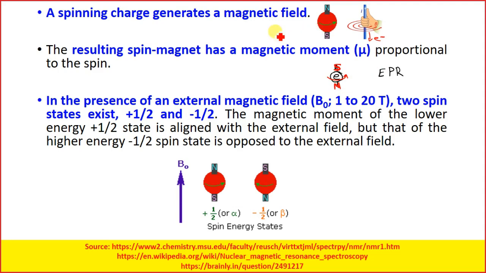So these charged protons or electrons, when they move, behave as tiny magnets. They behave as tiny magnets.